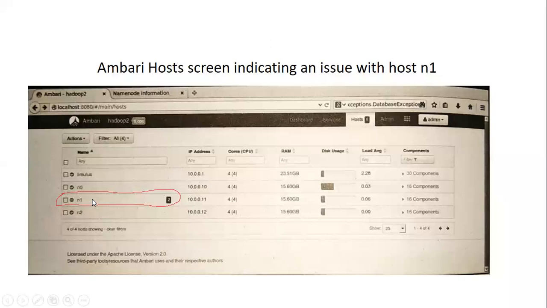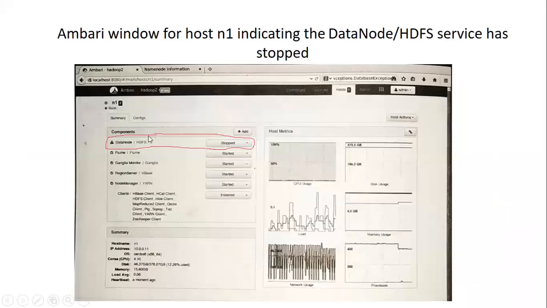When we click on this host name, it will give the detailed view. As we discussed, the host name has three components, that is three sub windows: components, metrics, and the summary. Here, if you can observe, the data node has been stopped. It is telling that the data node of the HDFS has been stopped. By inspecting the component sub window, it reveals that the data node daemon has been stopped on the host.